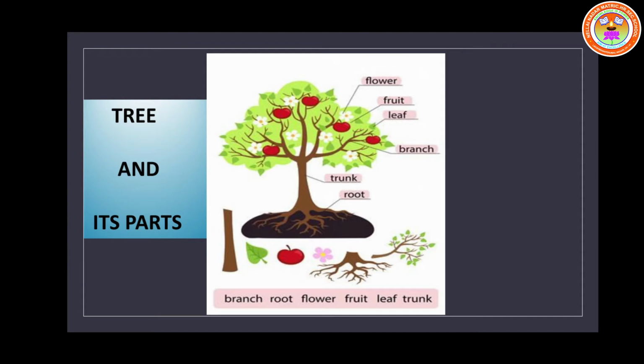Trees such as peepal and banyan have a very strong and thick stem called the trunk. As trees grow older, their trunk grows wider. The trunk is nothing but the stem. If the tree grows, the stem is called the trunk.